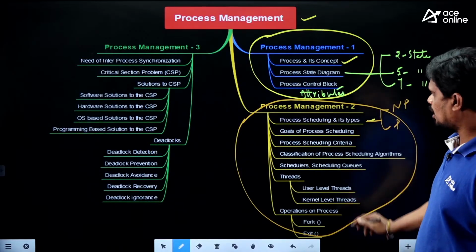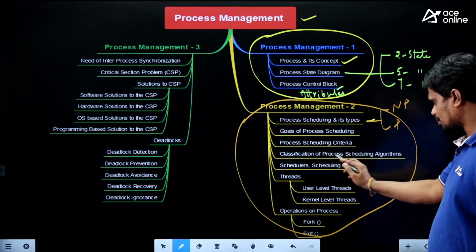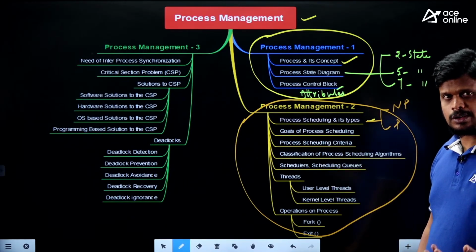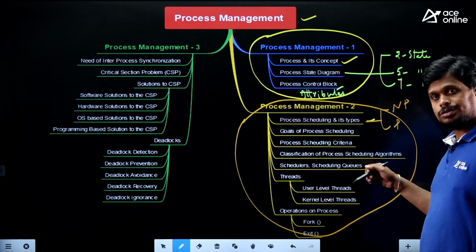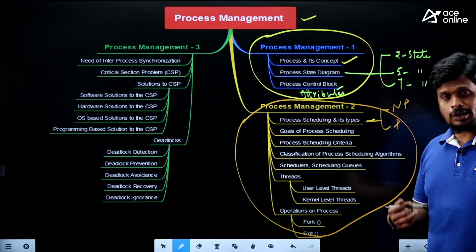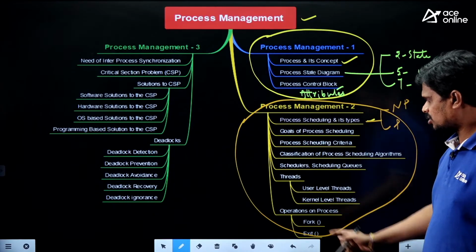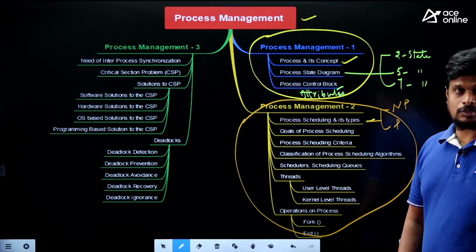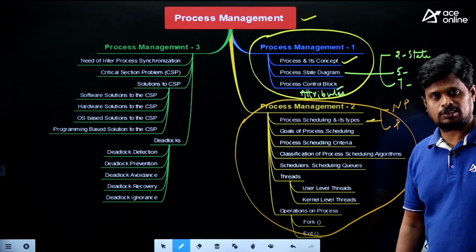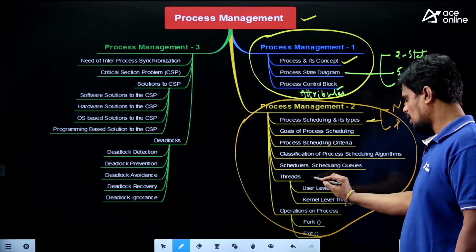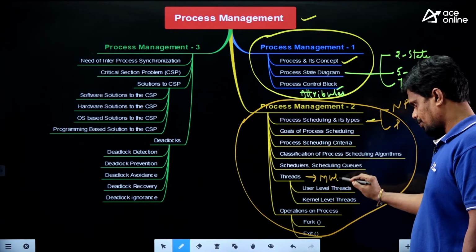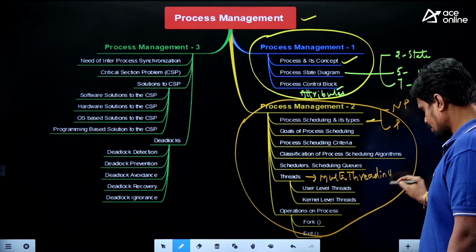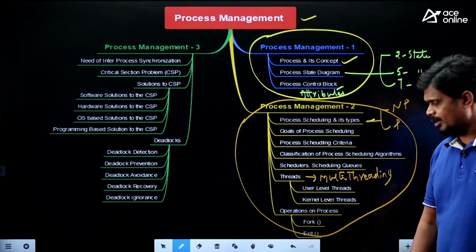So this is the second part. Verify process scheduling algorithms, classification of scheduling algorithms, and schedulers like the long-term scheduler, short-term scheduler, and medium-term scheduler. Scheduling queues like job queue, device queue, and ready queue, we have covered them also. Next, threads: types of threads, user level threads and kernel level threads. Along with these two, you need to concentrate on the multi-threading concept also.